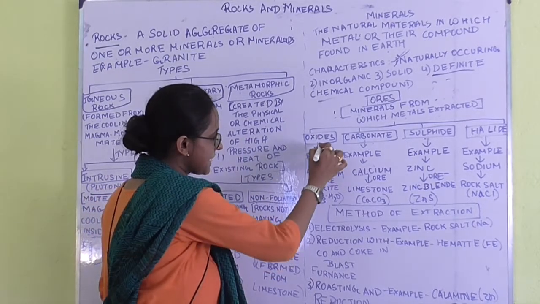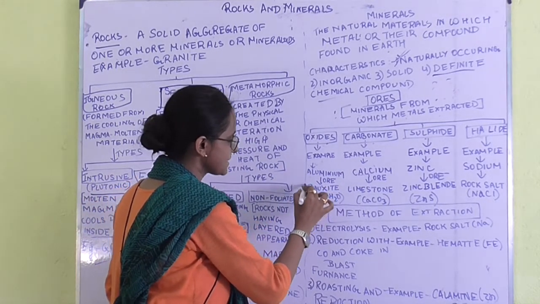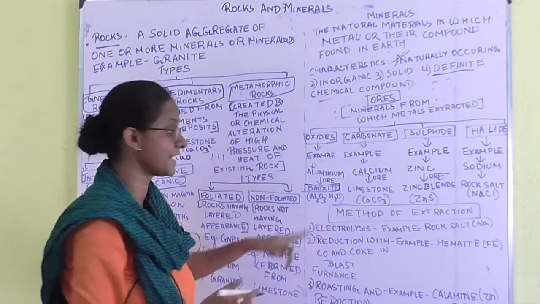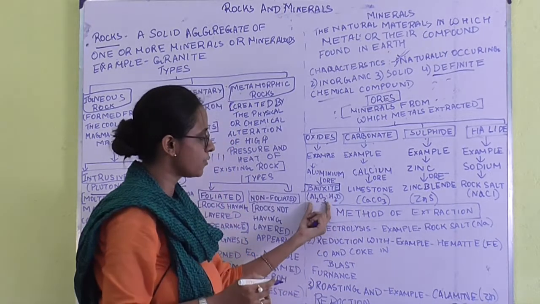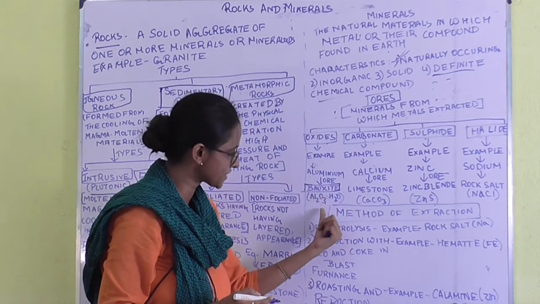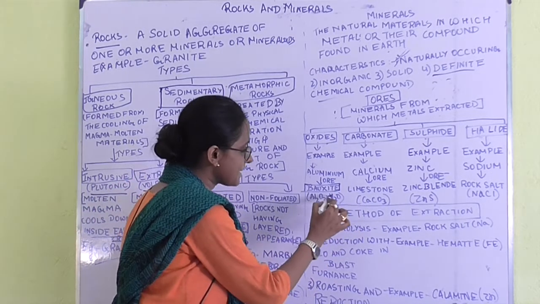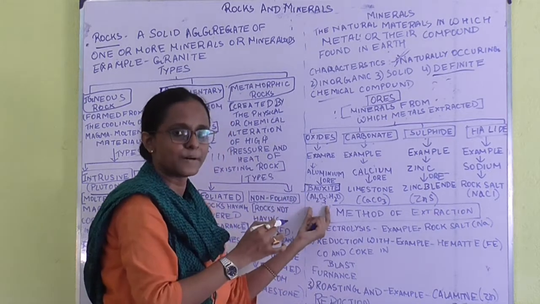Now, what is an example of oxide? Aluminium ore, bauxite. So, what is the ore of aluminium? Bauxite. What is the formula of bauxite? Al2O3.H2O. Al2O3 means Al is aluminium, O3 is oxygen, plus H2O. Why this H2O? This depicts the number of water molecules present in the compound.